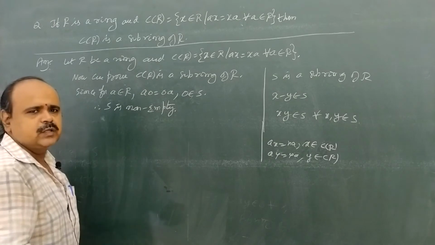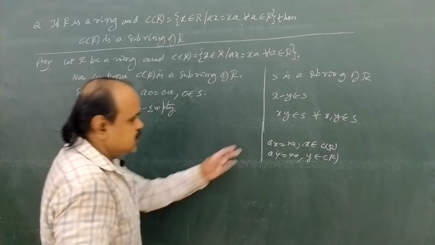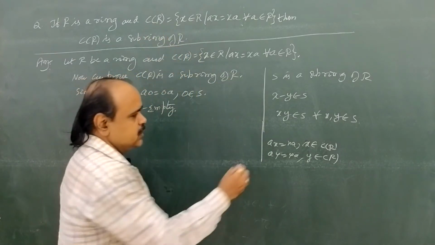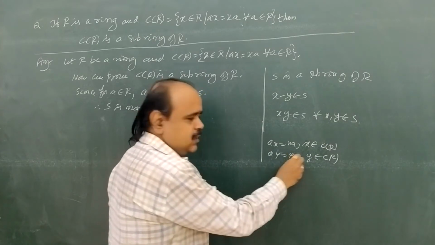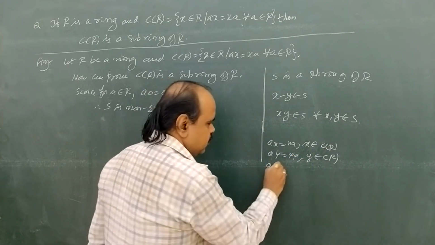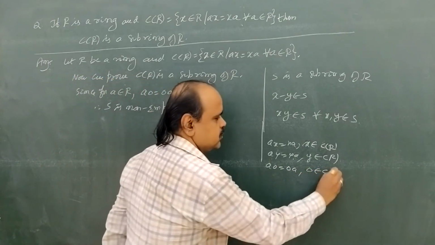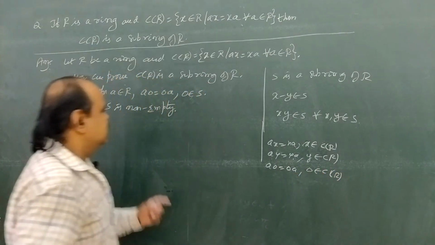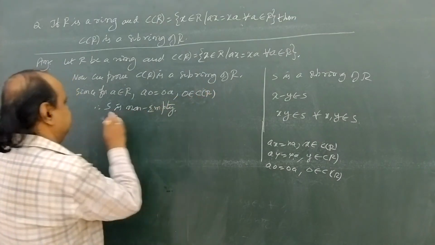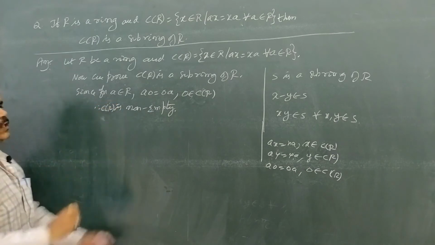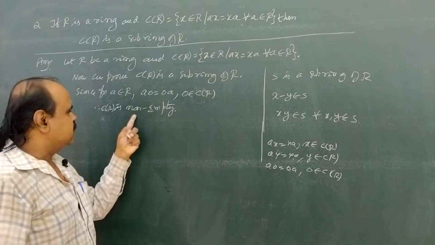Here see the nature of this set C of R. If ax equals xa, then x belongs to C of R. Here we have a0 equals 0a. That's why 0 belongs to C of R. Here C of R contains at least one member, 0. Therefore, C of R is non-empty.